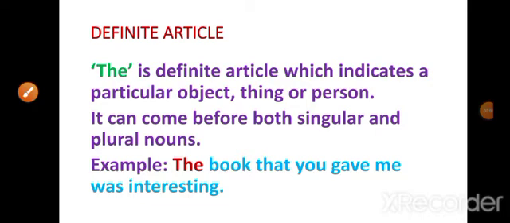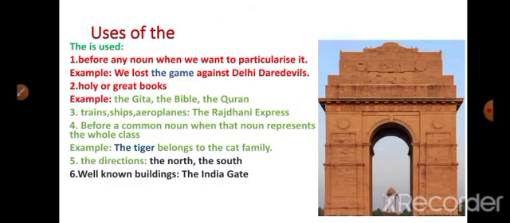The is the definite article which indicates a particular object, thing or person. It can come before both singular and plural nouns. Example: The book that you gave me was interesting. Here, the speaker is talking about the particular book that was given to him or her, and this is indicated by the placed before the noun book.